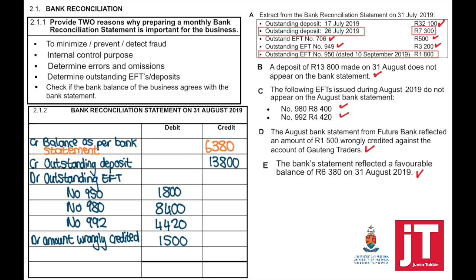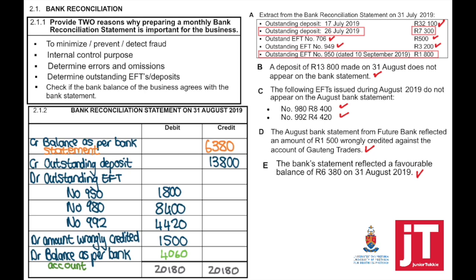It means that there is something missing there now. That something missing is the balance as per bank account. If you add the credit side, you will see that the credit side is more than the debit side. The credit side must be equal to the debit side, and the difference, the balance as per bank account, becomes the balancing figure.